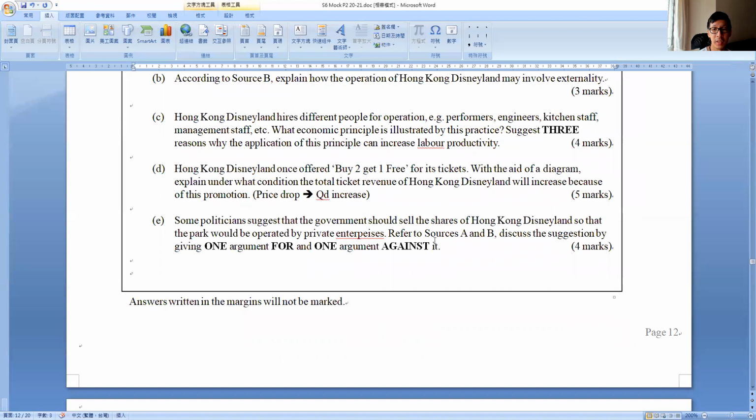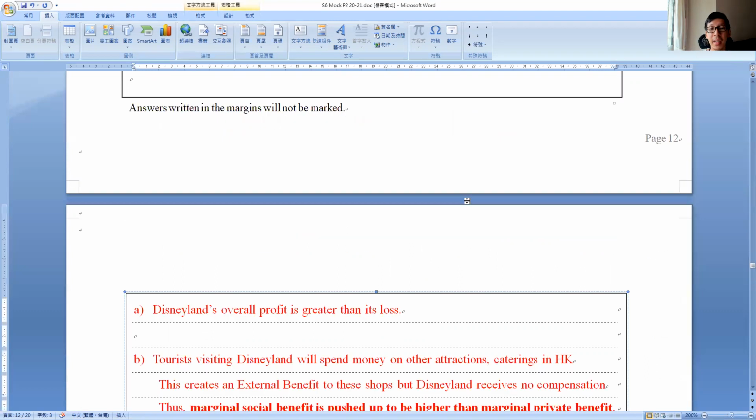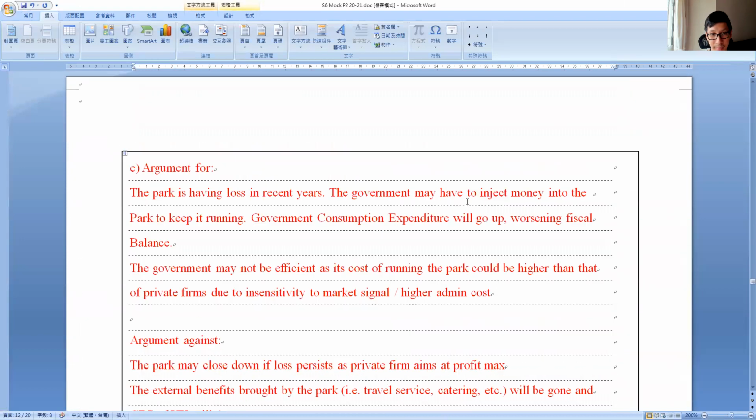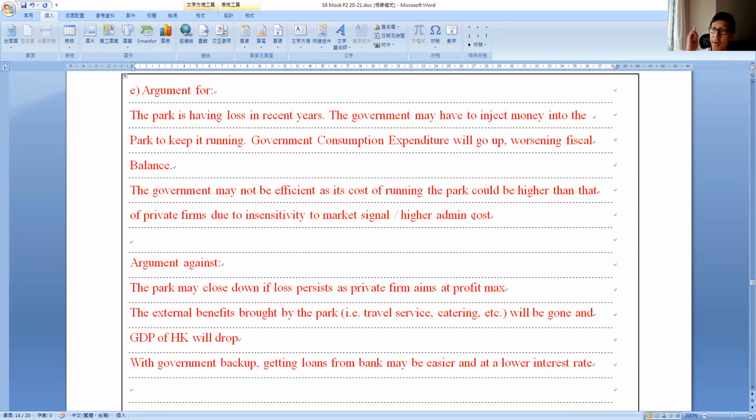Now part E. Some politicians say the government should sell the shares of Hong Kong Disneyland. Refer to source A and source B. We need to give one argument for and one argument against. Remember, Disneyland is losing money and it is owned by the government.